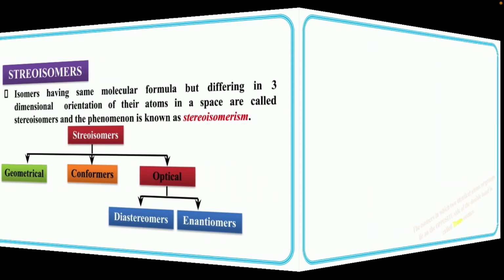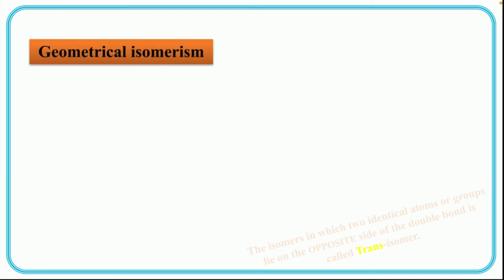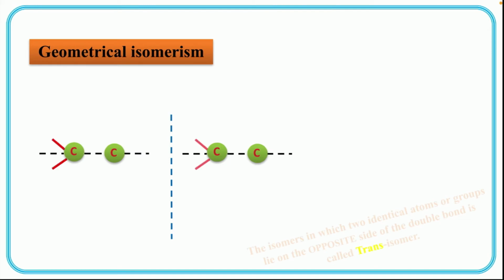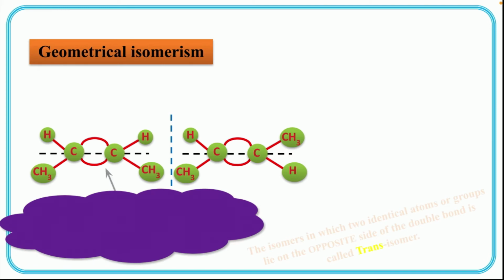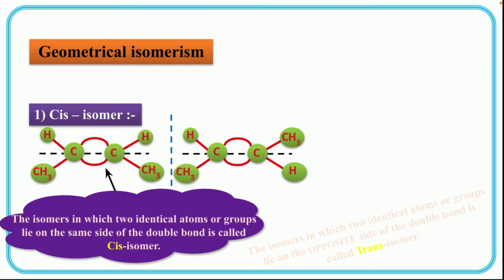Now let's see the first one, that is geometrical isomerism. In the case of geometrical isomerism, as we have already discussed, their arrangement in space is more important, isn't it? So here if you see both the cases, in one the alkyl group CH3 is in adjacent positions, and in the other case CH3 is in opposite places, right? So the first one we can write as the cis isomer, that is the isomer in which two identical atoms or groups lie on the same side of the double bond.